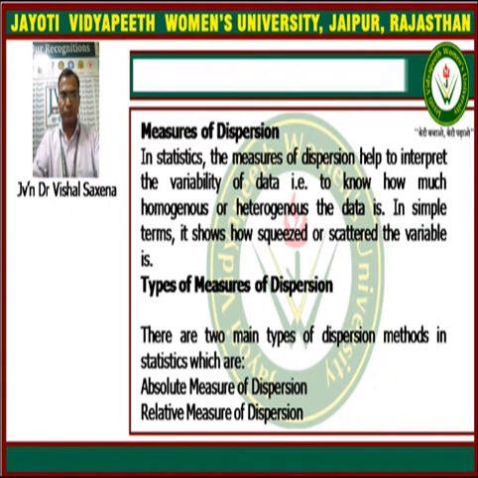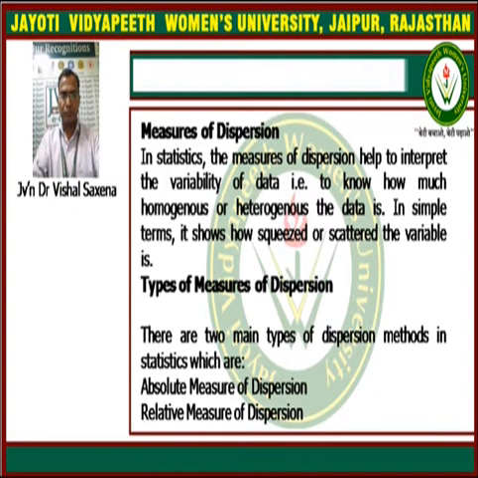In statistics, the measure of dispersion helps to interpret the variability of data, meaning what kind of variability is there in the data set, and to know how homogeneous or heterogeneous the data are. So we can understand this by the concept of the measure of dispersion.